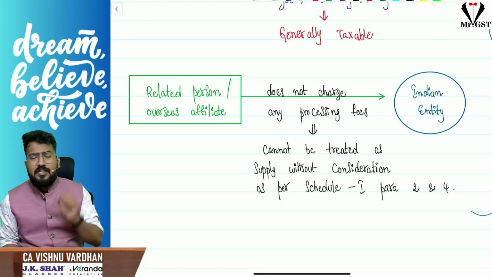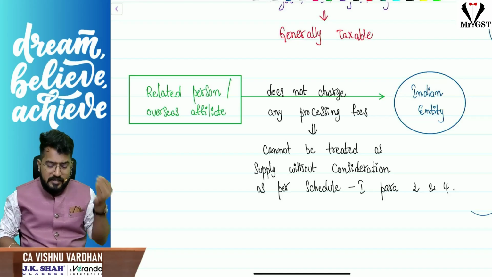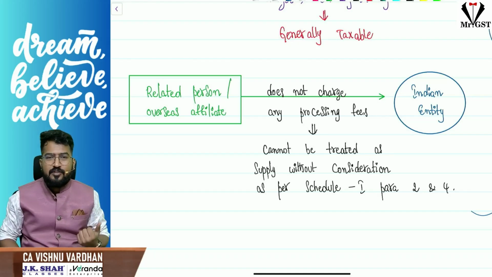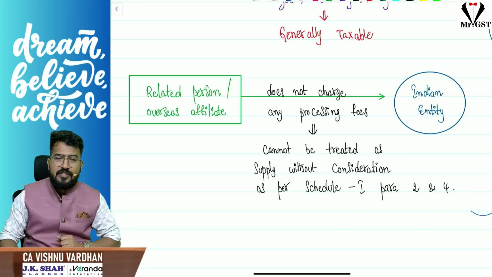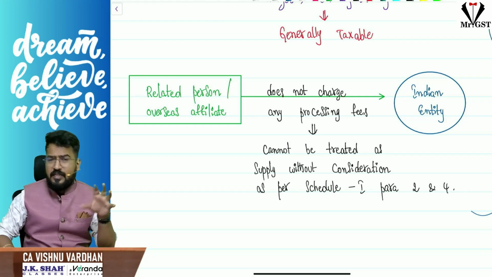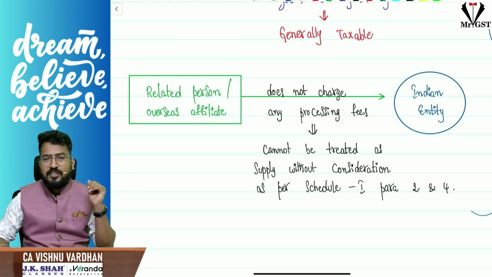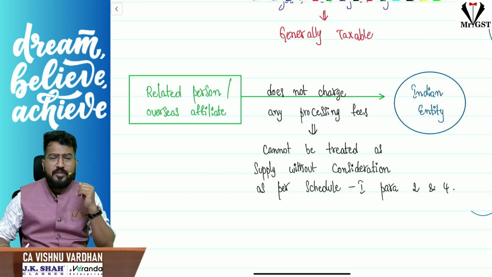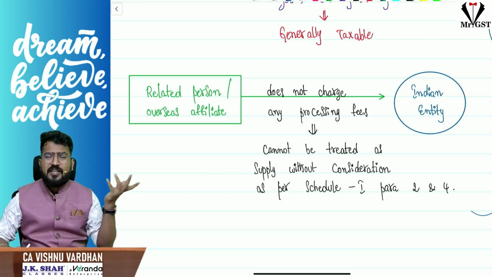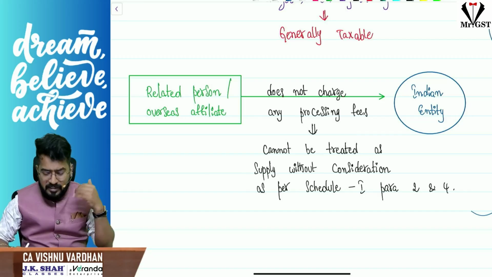Now the doubt is, sir, should it be considered as supply without consideration? Loan processing fees is not charged. That means it is free. So supply without consideration. So schedule 1, para 2 and 4, can I trigger and can I charge GST on this? Like that the doubt was there. So please understand, these related persons will not charge processing fees from the other fellow because they know about them everything. So there won't be such processing activity or administration things which makes them to charge consideration.